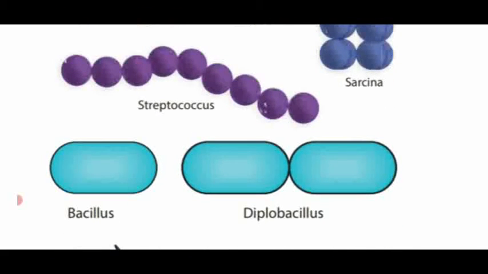Next one, Streptococcus. That means the circular shaped bacteria which are arranged in the form of a chain like structure. Look at the chain in the violet color. That is said to be Streptococcus bacteria.